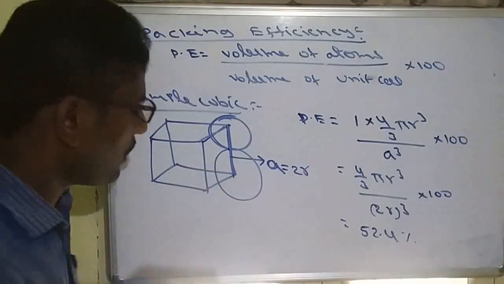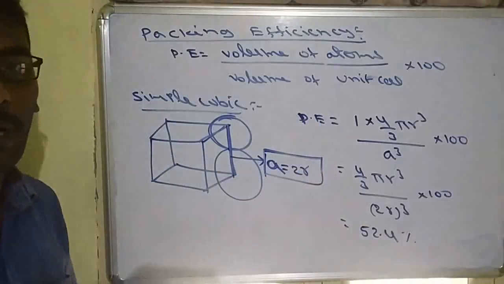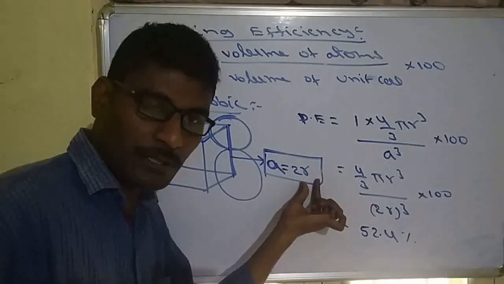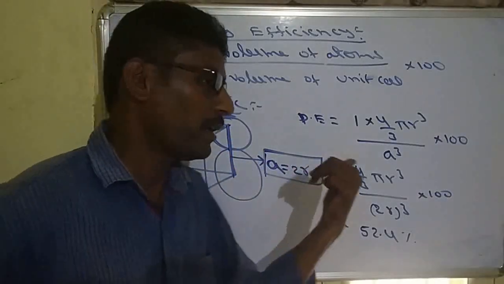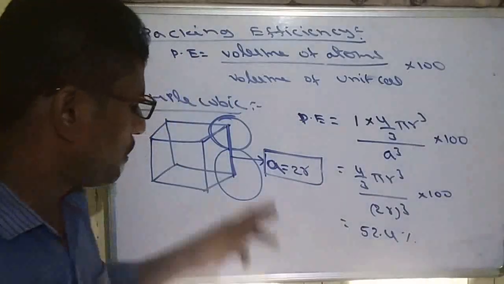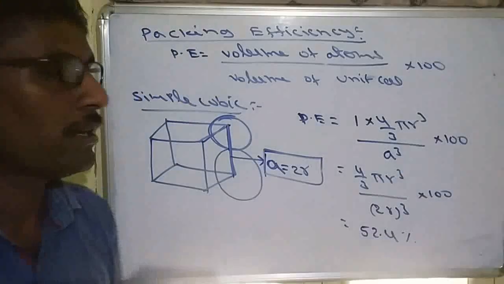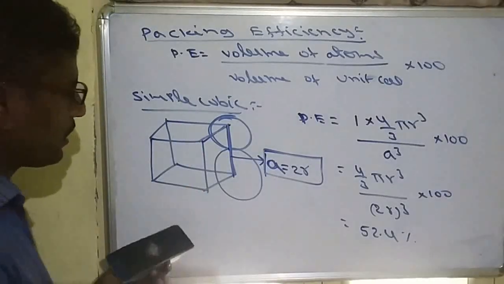So what is important here is the formula: a is equal to 2r. In numerical questions, they will give the radius and ask for the edge length, or give the edge length and ask for the radius. Sometimes they will ask for the distance between two particles. The distance between two particles is nothing but the diameter, so diameter also they can ask. Diameter means 2r.